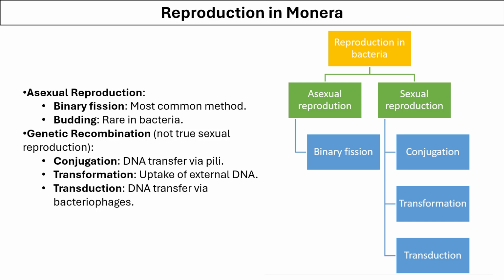Monerans can reproduce through different mechanisms. They can reproduce sexually and asexually. Asexually, they reproduce by binary fission, and rarely they also perform budding. If it is a sexual reproduction, there will be exchange of genetic material. It is not a true sexual reproduction as we see in the higher organisms. So the genetic material can be exchanged through three different processes: conjugation, transformation, and transduction.